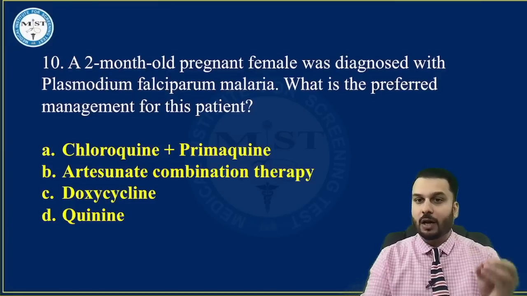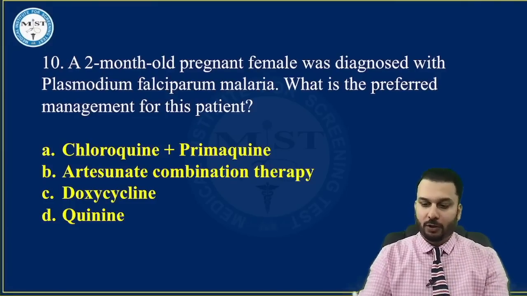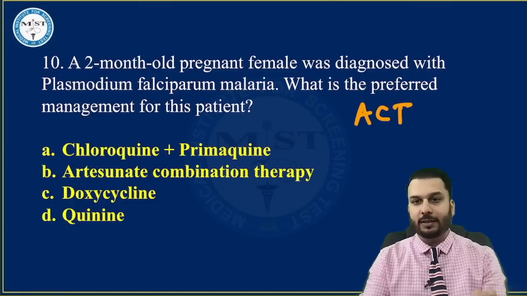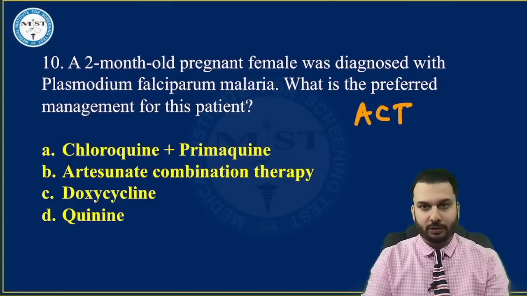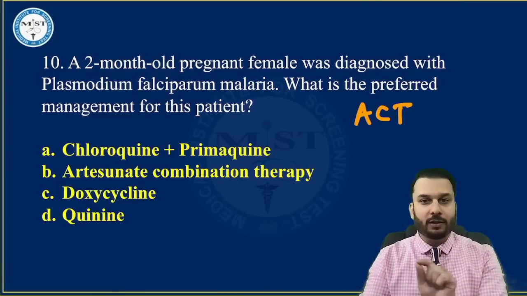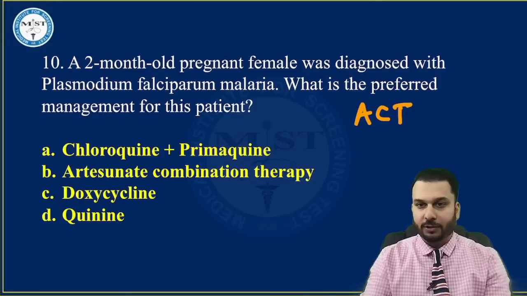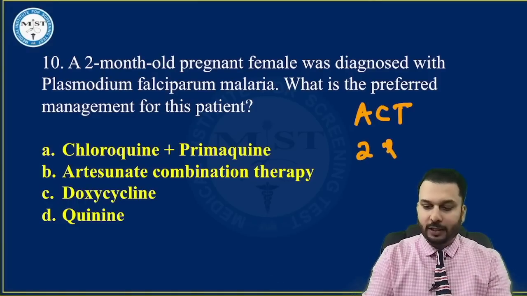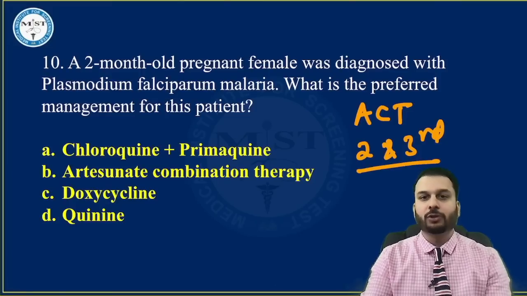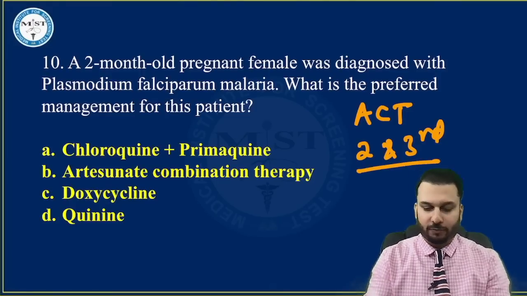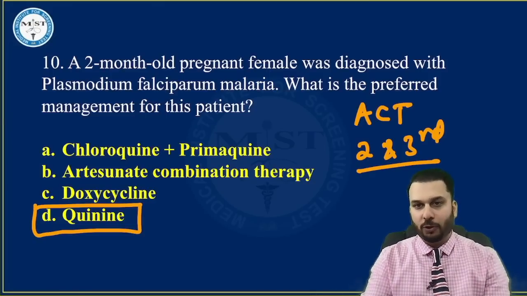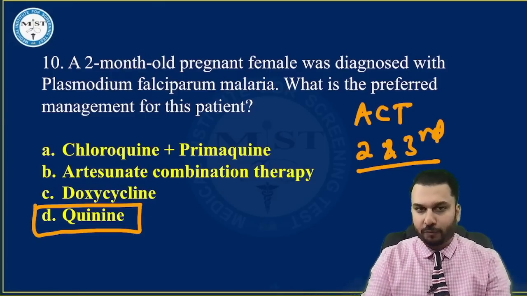But the question has asked Plasmodium falciparum. You all know that in falciparum treatment, we use the treatment called ACT, artemisinin combination treatment or therapy. So the point is this ACT needs to be avoided in the first trimester, but we can happily use it in the second and the third trimester. We must avoid it in the first trimester. So what is the drug that is supposed to be used in the first trimester? Answer is quinine. Quinine needs to be used in the first trimester when it comes to falciparum.